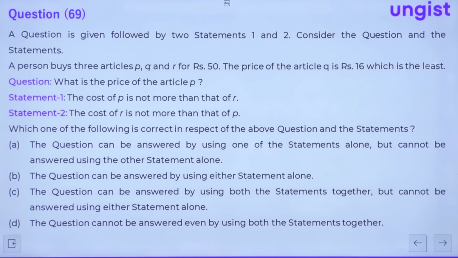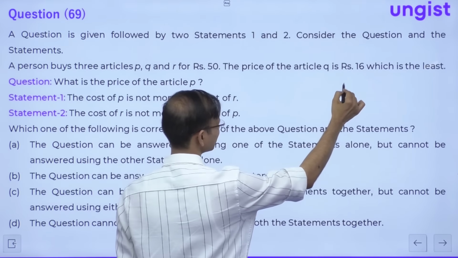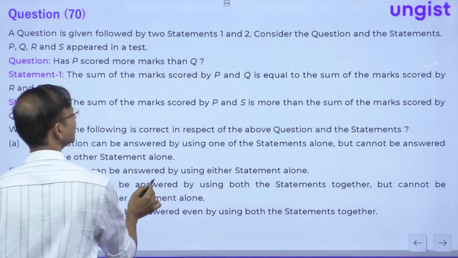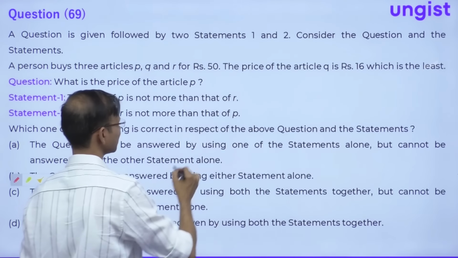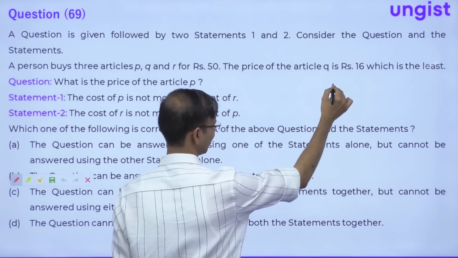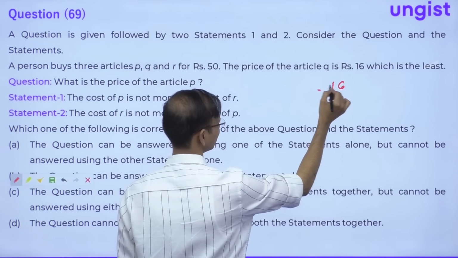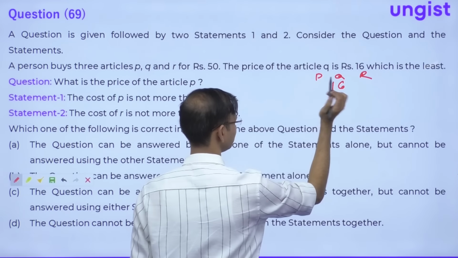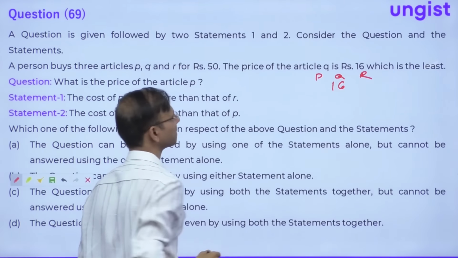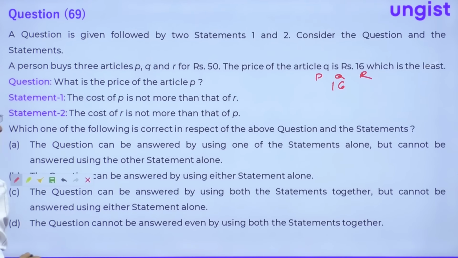Question number 69. Question number 69 is what? A person buys 3 articles P, Q, R for ₹50. The price of article Q is 16, which is the least? Okay, 16 is the least one. So guys, if 16 is the least one, then obviously the price of the other 2 articles will be 34. So this is P, this is Q, this is R, right? Okay. So sum of P plus R is 34.